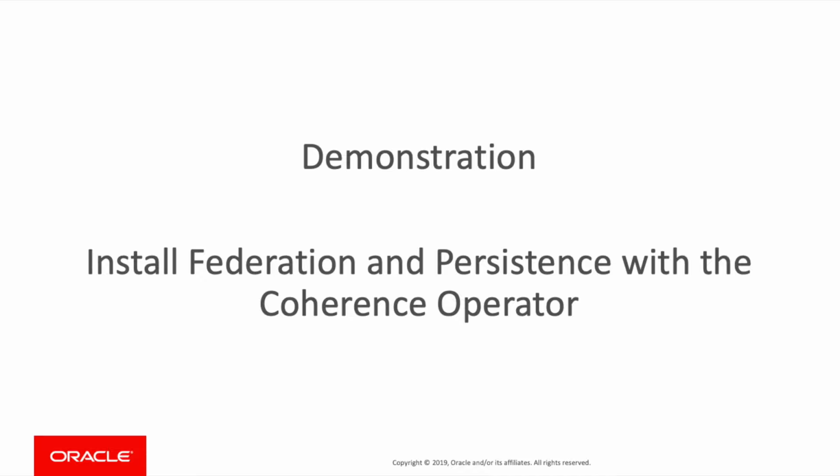In this demonstration, we will show how to configure, operate, and verify federation between Coherence clusters when using the Coherence operator. Typically, federation will be used between Coherence clusters in separate Kubernetes clusters, which are generally geographically dispersed. But for ease of demonstration, we are installing two separate Coherence clusters within the same Kubernetes cluster. The demonstration will also show one of the clusters enabled with active persistence and how the persistence data is available and automatically recovered after deletion and recreation of the cluster.